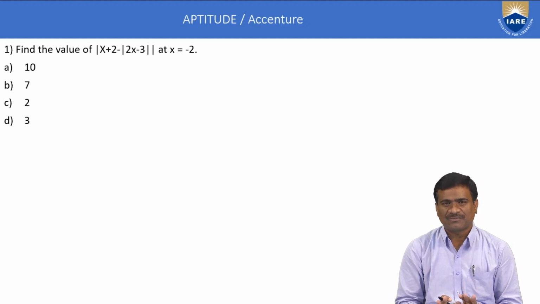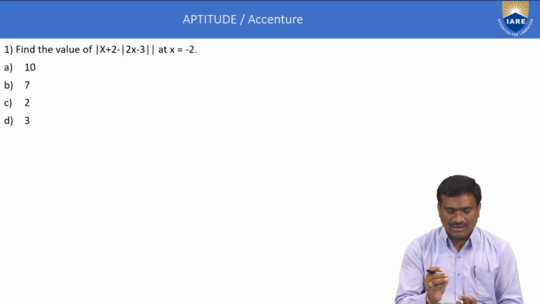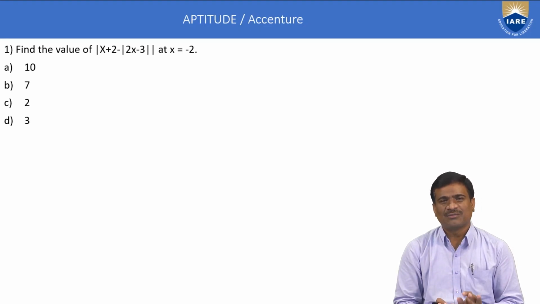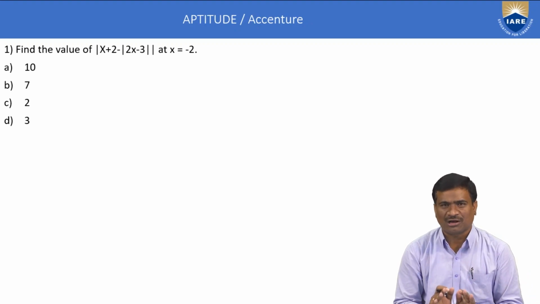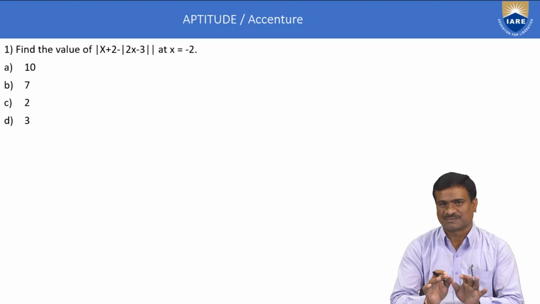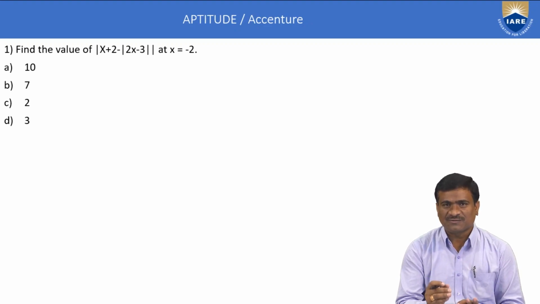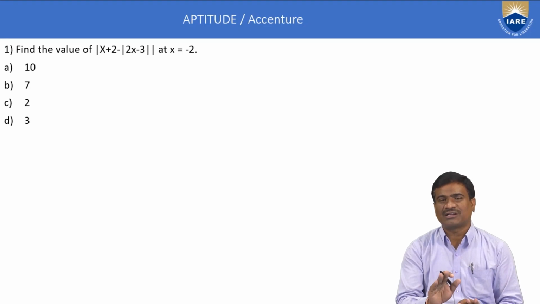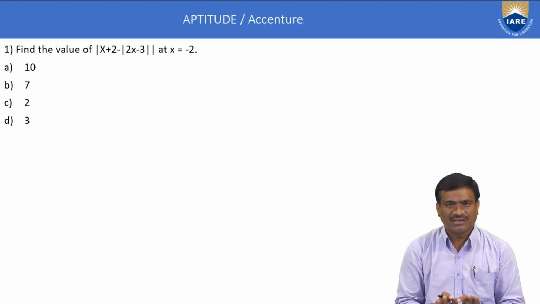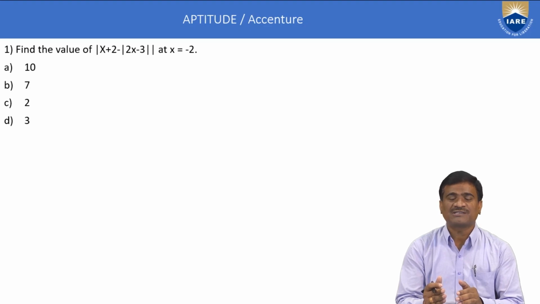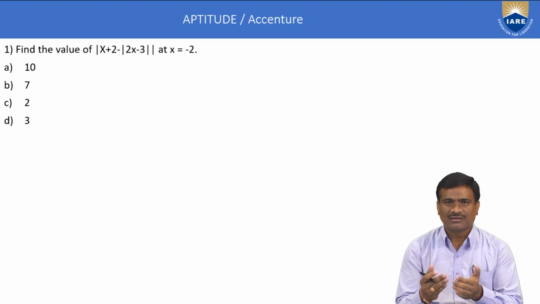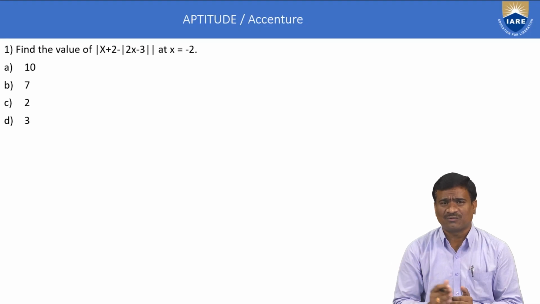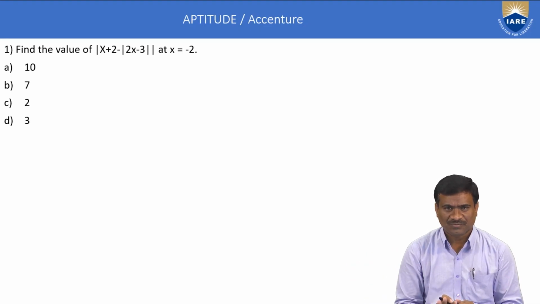General application. Here, out of 15 questions, a minimum of 2 to 3 questions belong only to general mathematical applications, meaning simplification concepts. Next, 3 to 5 marks only data interpretation, 8 marks. The remaining 7 marks belong only to quantitative aptitude, that is time, distance and speed, time and work, profit and loss, etc.